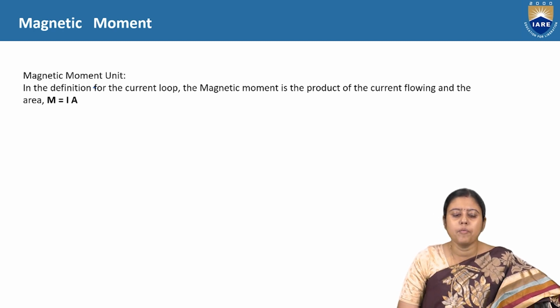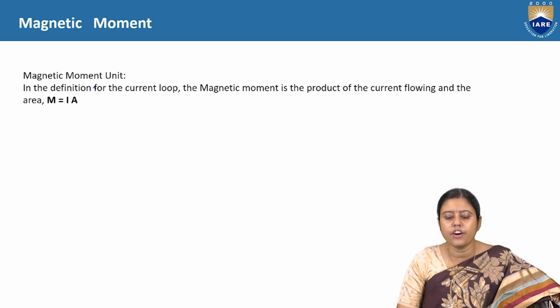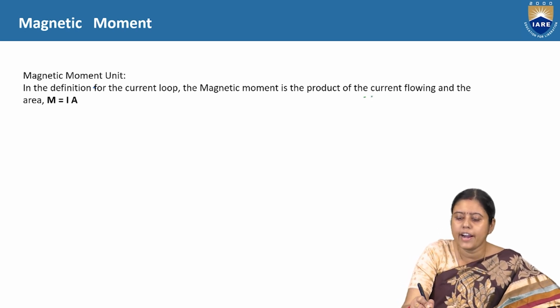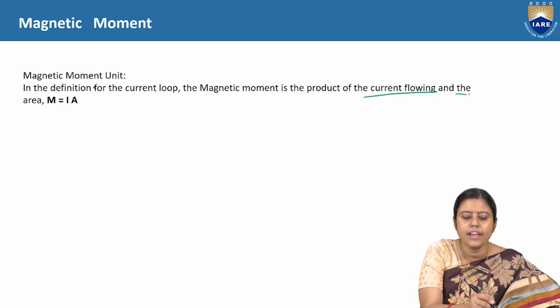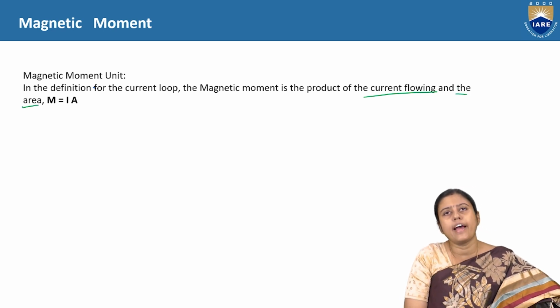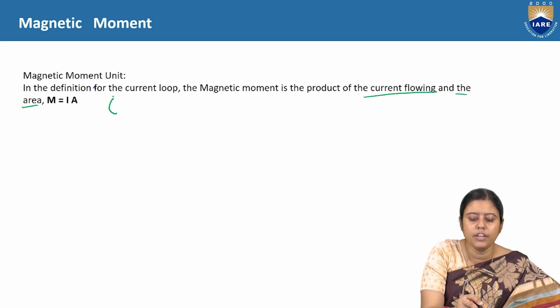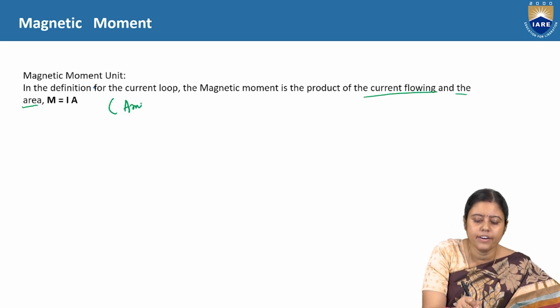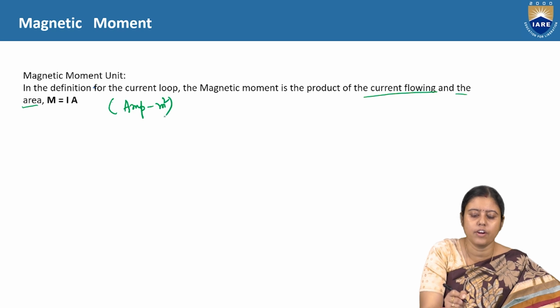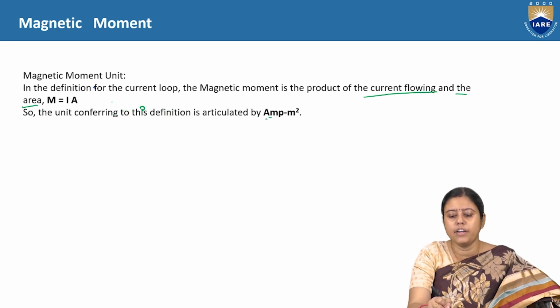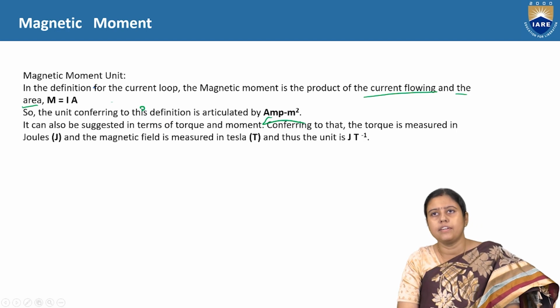For a current loop, the magnetic moment is the product of the current flowing and the area. So we can write M is equal to I into A. The unit will be ampere meter square.